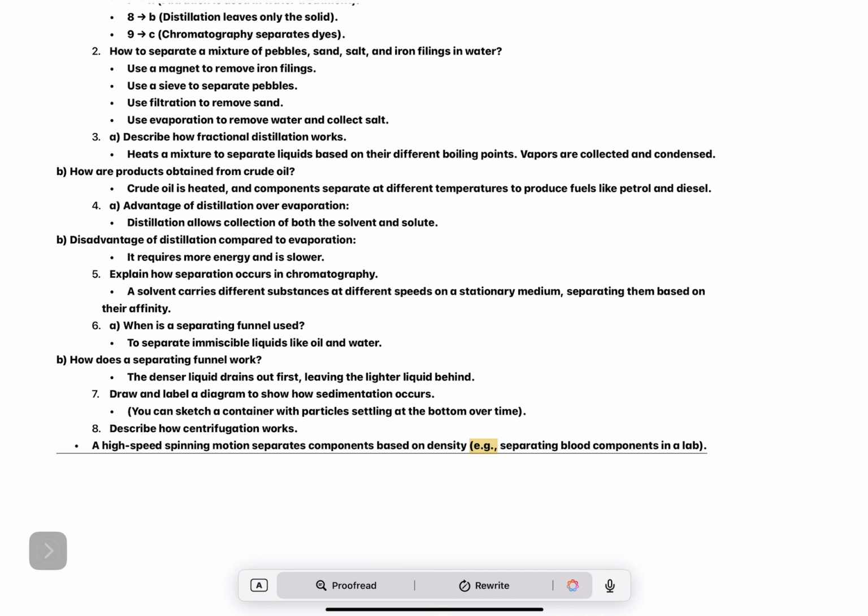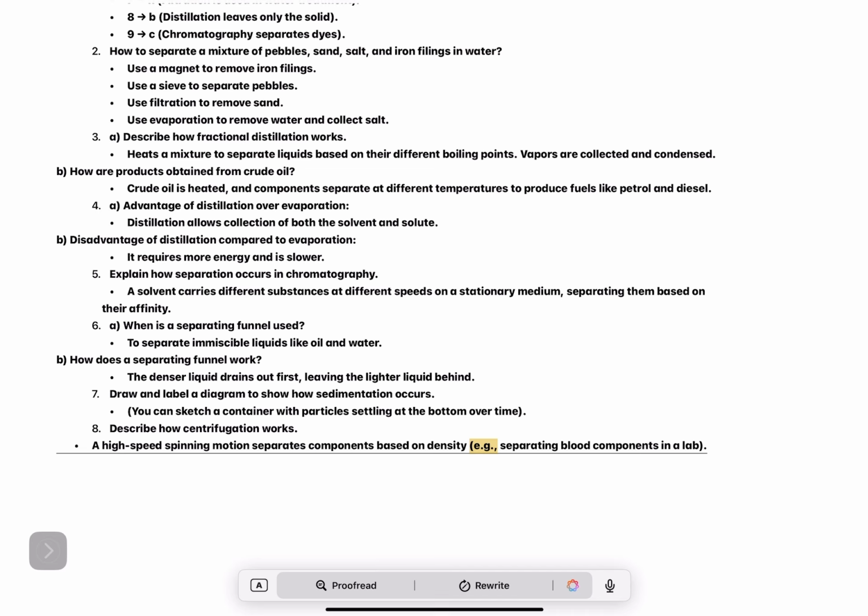3. Describe how fractional distillation works. Heats a mixture to separate liquids based on their different boiling points. Vapors are collected and condensed. B. How are products obtained from crude oil? Crude oil is heated, and components separate at different temperatures to produce fuels like petrol and diesel.